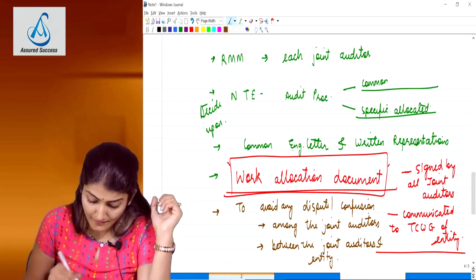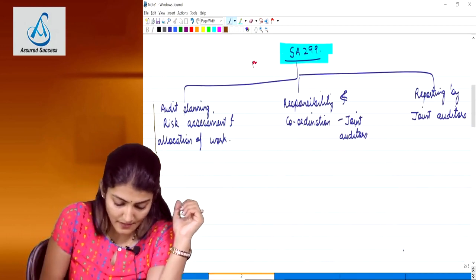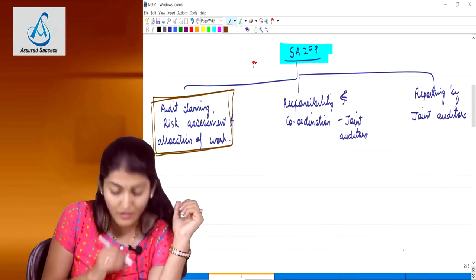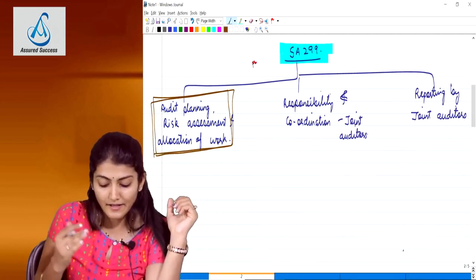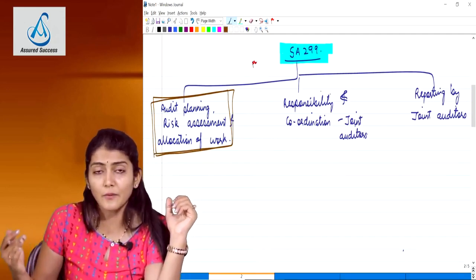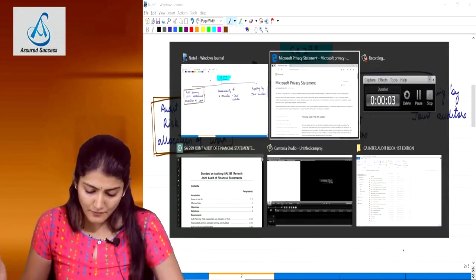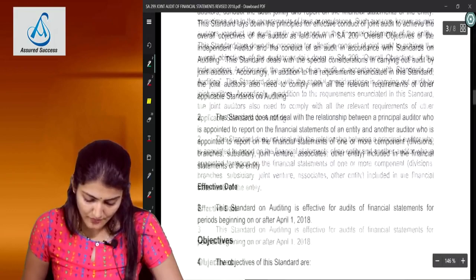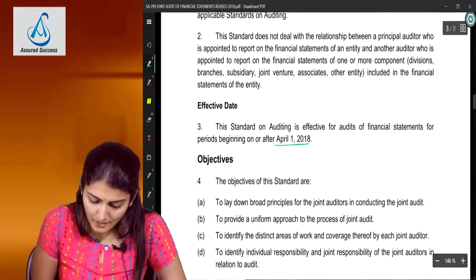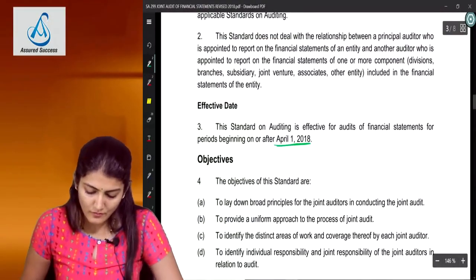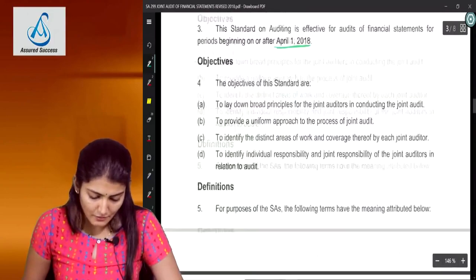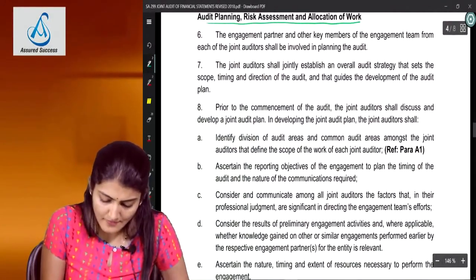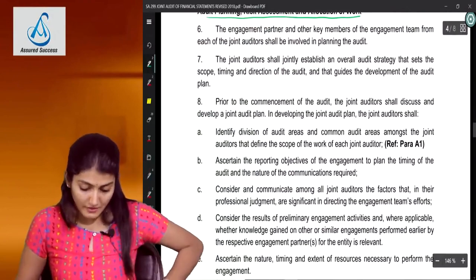Right, so that completes the first part of the standard, which is regarding the audit planning, risk assessment and allocation of work. If you come to the text of the standard, it says it is applicable with effect from 1st April 2018. And then you will find the points regarding the audit planning, risk assessment and allocation of work.